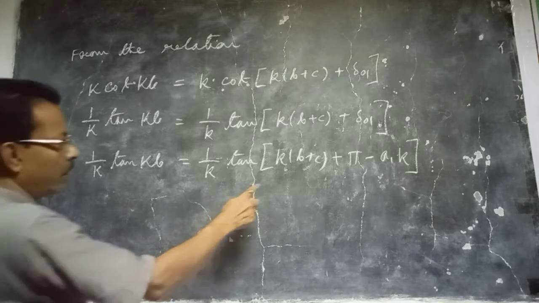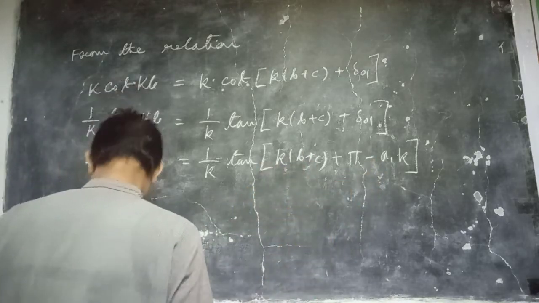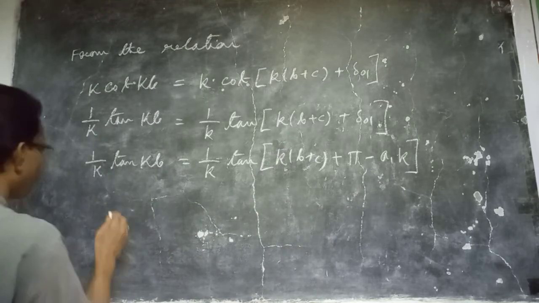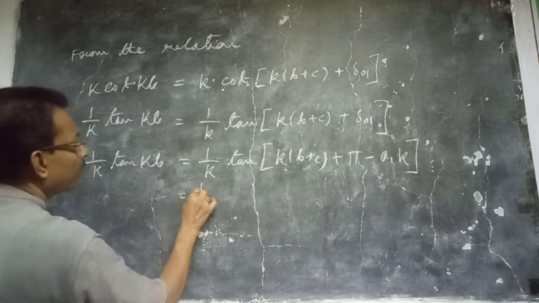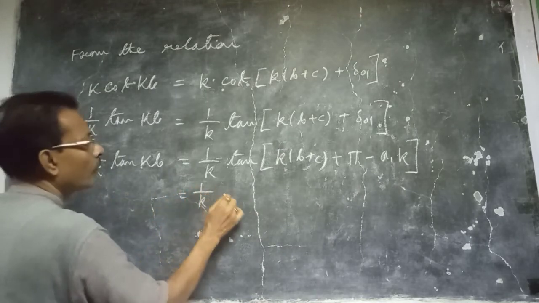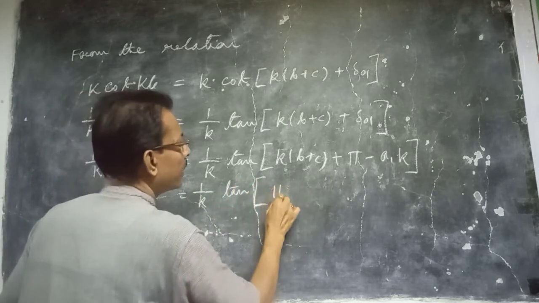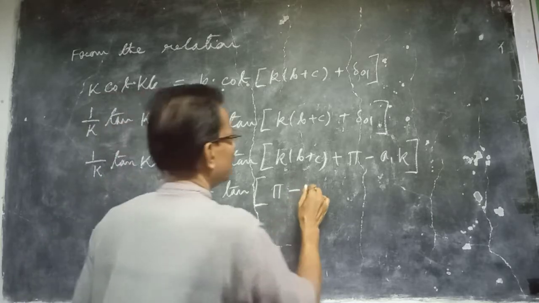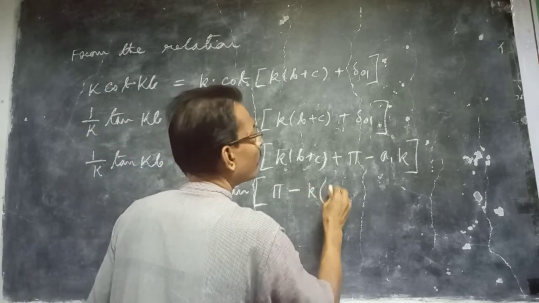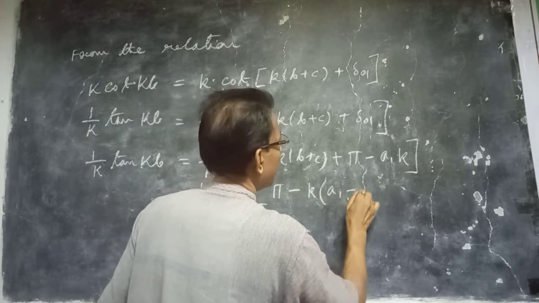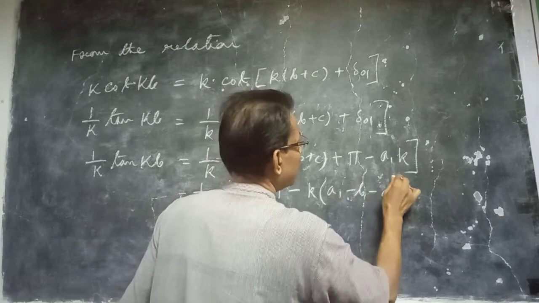So tan of pi minus this quantity, we can write 1 by k tan (pi minus k(a1 minus b minus c)).